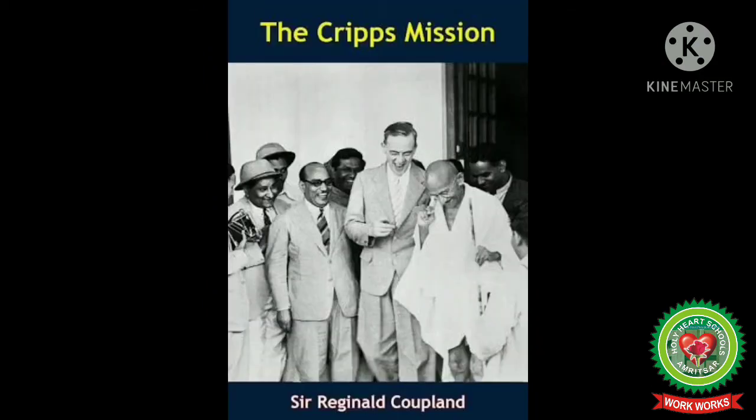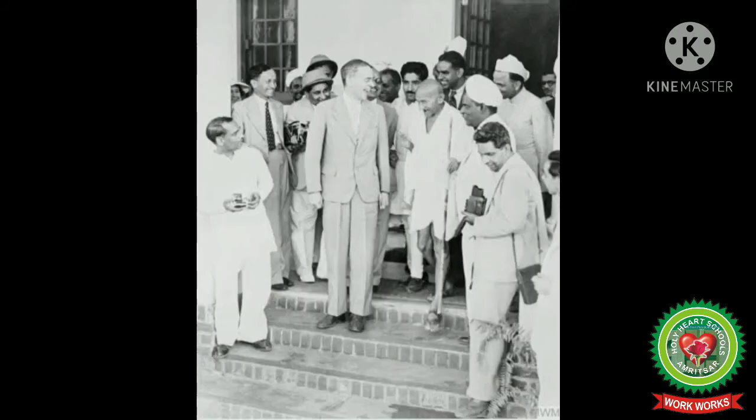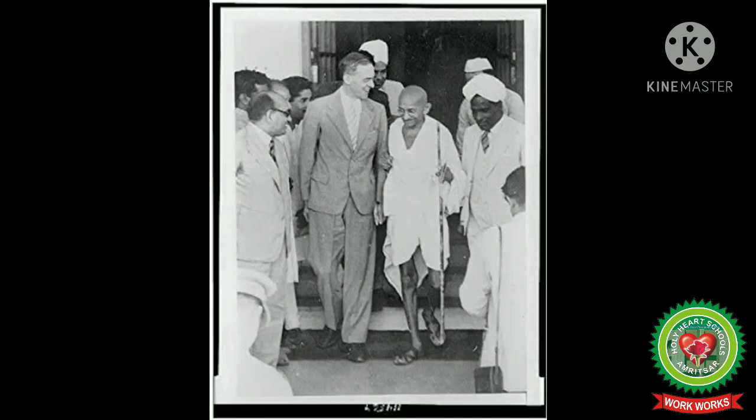The Cripps Mission. The Cripps Mission was a failed attempt by the British government to secure full Indian cooperation and support for their efforts in World War II. The mission was headed by a senior minister, Sir Stafford Cripps. Cripps belonged to the Labour Party. The Labour Party was the political party in Britain which protects the rights of the labourers and gives freedom to the colonies. So traditionally, he was sympathetic to Indian self-rule. Cripps was sent to negotiate an agreement with the Congress leaders.